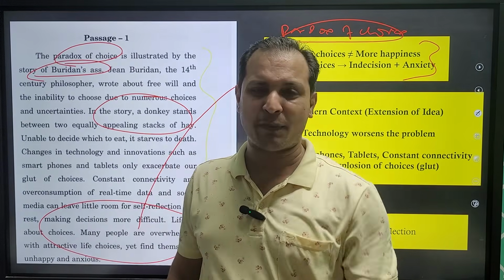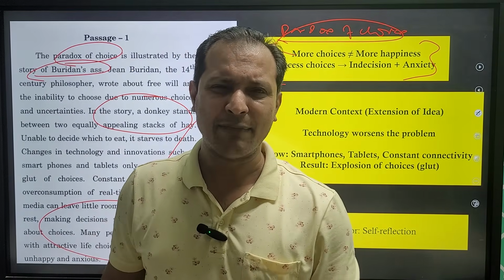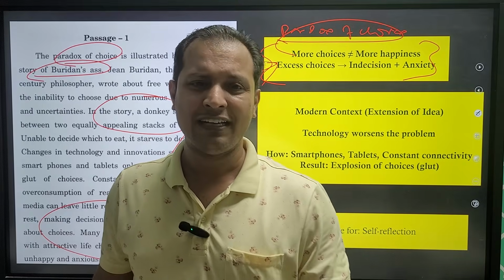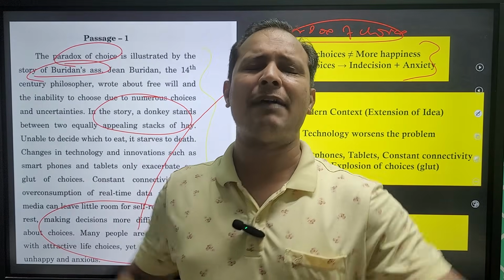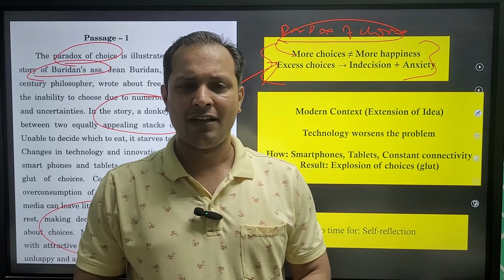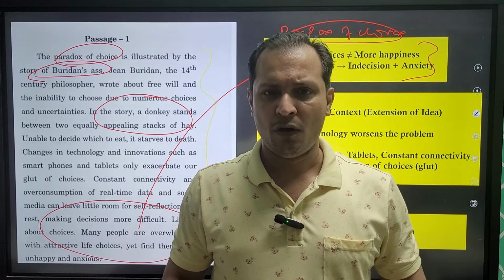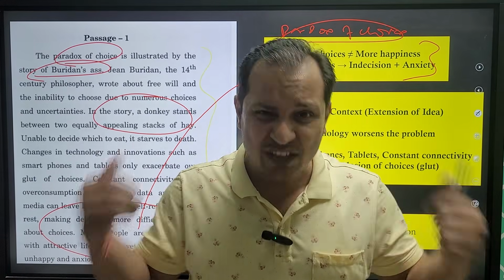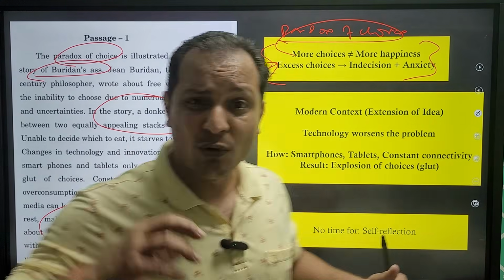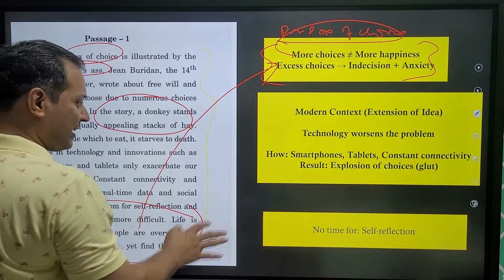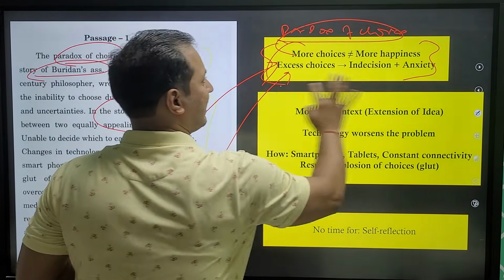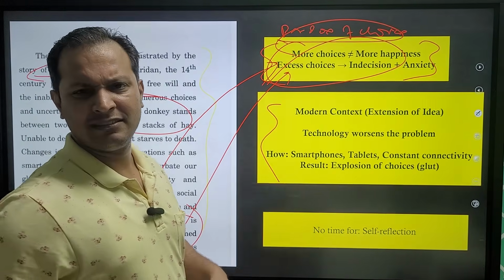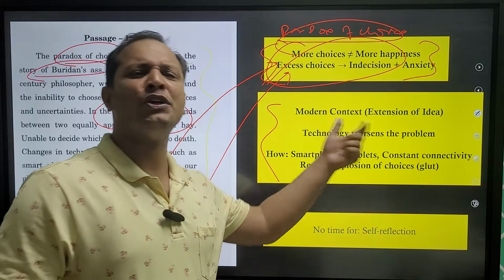Guys, most of the aspirants, I am telling you, they are wasting time in the passage, reading the passage twice, thrice, 4 times, 5 times, and they waste the time and they say, sir, I am unable to crack the CSAT paper. I am not finding time. How can you find time when you read the same passage 10 times? You can never find the time. So do active reading. When you read the passage, write the main idea here itself. Supporting argument, no need to write. I have just written it to show you.